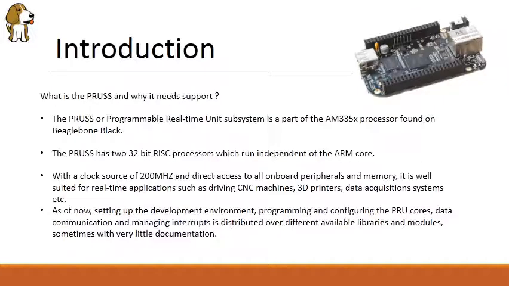So what is the PRUSS and why does it need support? The PRUSS, or the Programmable Real-Time Unit Subsystem, is a part of the AM335X processor found on the BeagleBone Black. The PRUSS has a 32-bit RISC processor which runs independent of the ARM core. With a clock source of 200 MHz and direct access to all onboard peripherals and memory, it is well suited for real-time applications such as driving CNC machines, 3D printers, data acquisition systems, DMX lighting, etc.